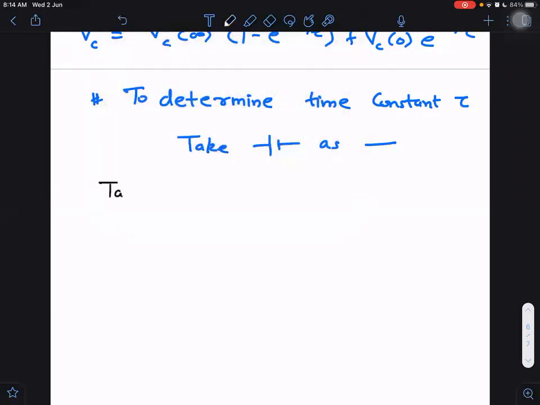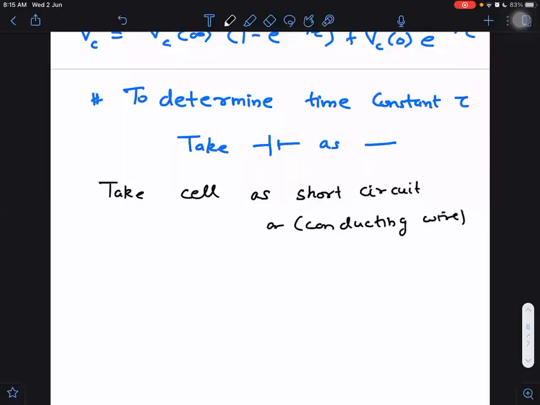Means take cell battery as short circuit. Short circuit also means conducting wire. This is what we are going to do. And then we will solve the circuit and we'll get the time constant.